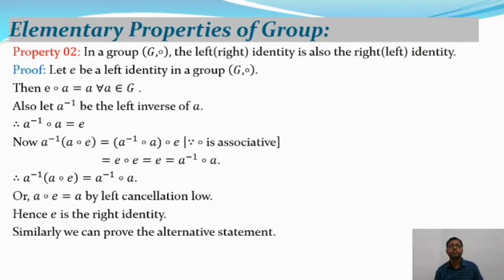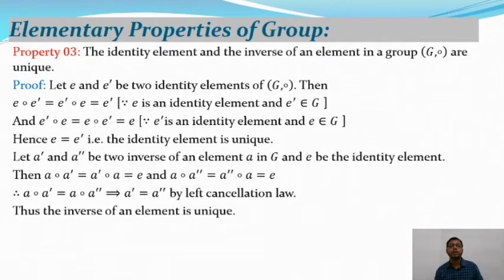So similarly we can prove the alternative theorem: if in a group G composition, the right identity is also the left identity. So now we will move on to the third property of group theory. The identity element and the inverse of an element in a group G composition are unique. So here is the proof.